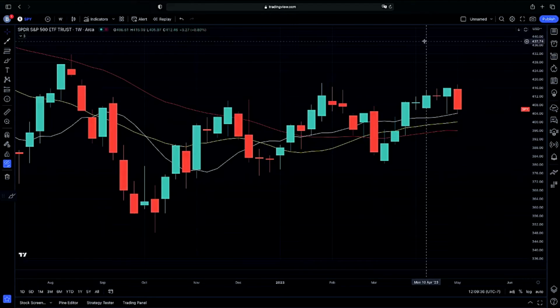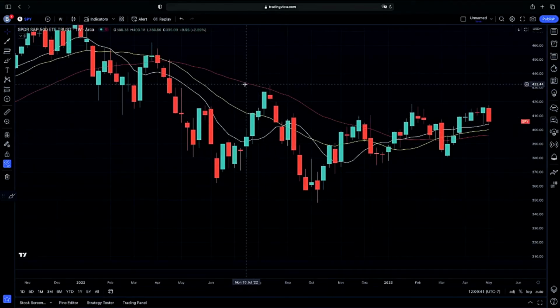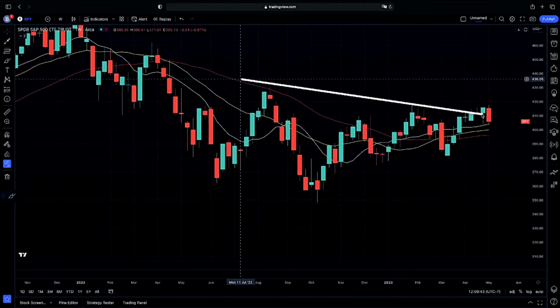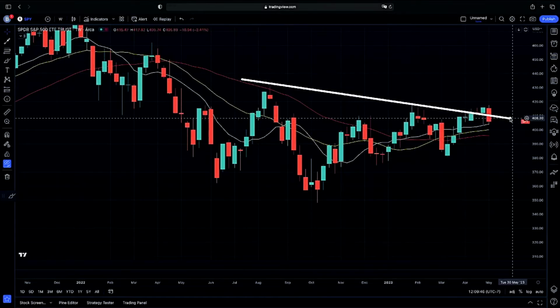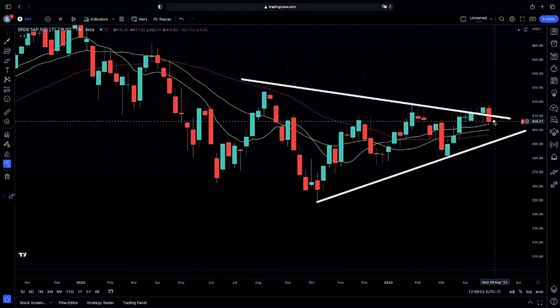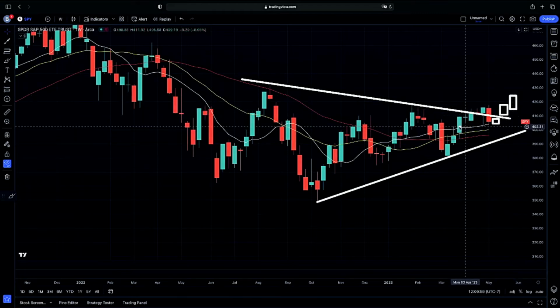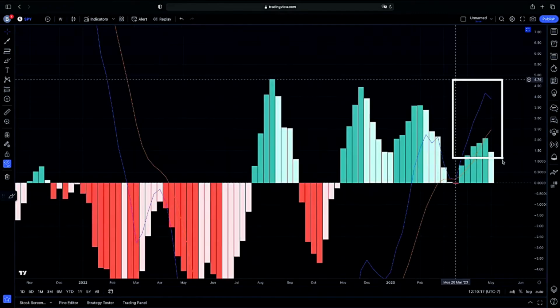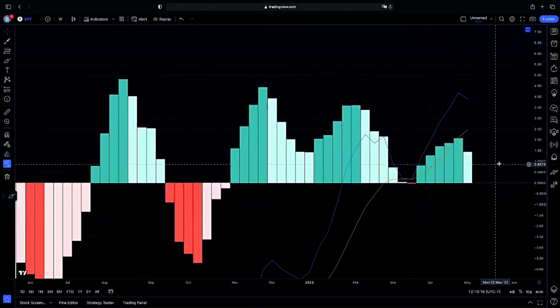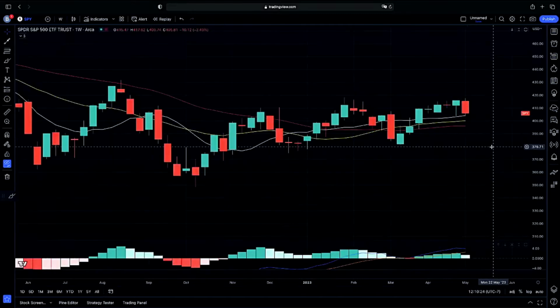So jumping into the SPY, overall here on the SPY, we have been sitting within a symmetric triangle that we have been looking to see if we can continue to the upside with. Now sitting exactly on our symmetric triangle, we are dropping back into it, showing that we could possibly consolidate within our symmetric triangle for either a possible break to the upside and a continuation, as we have been having our EMA lines crossing above the median of our MACD here. Looking to see if we can continue, but still looking for that increase in buy pressure here on the weekly chart if we will continue on with that swing momentum.